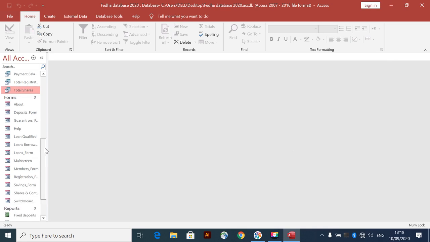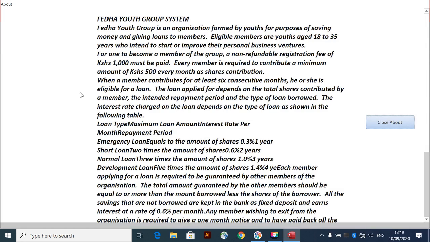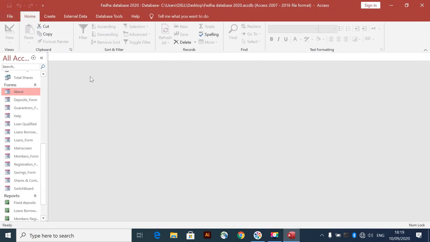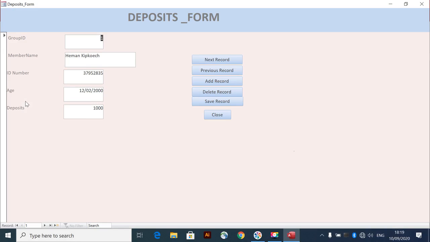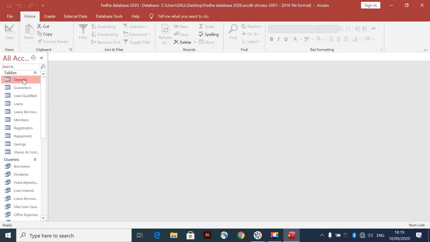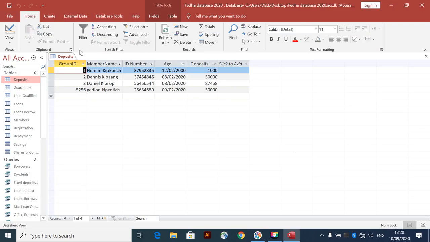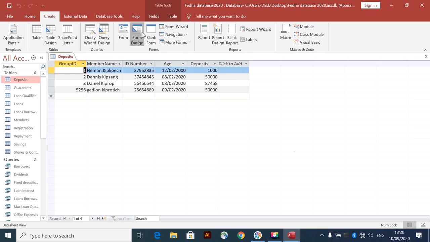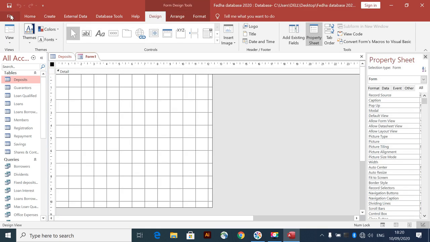Okay, let's continue. Let's go to forms. These are not necessary, just to make it good. Okay, let us continue. Deposit form. This is the deposit form we created out of the deposit table. If you want to create something like this, just come to create and then create form. No, let's go back.